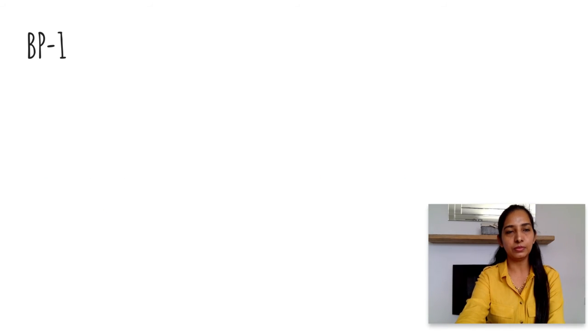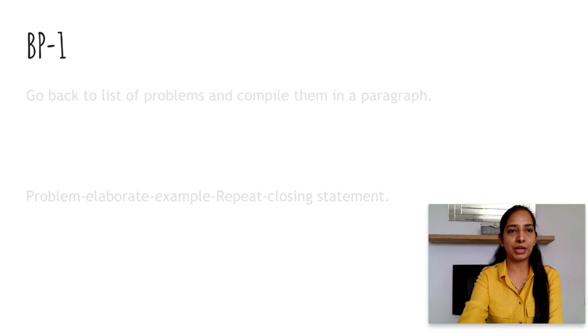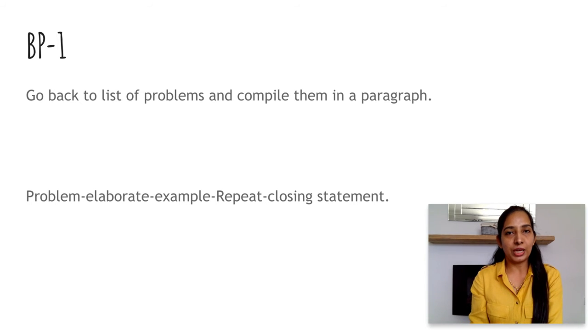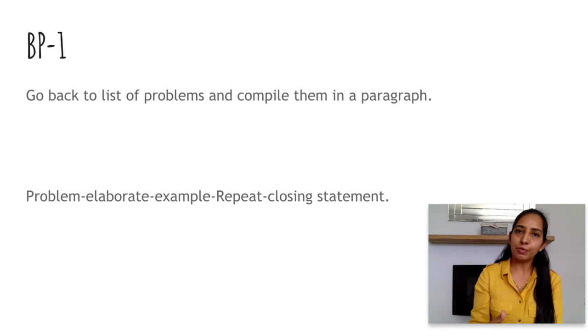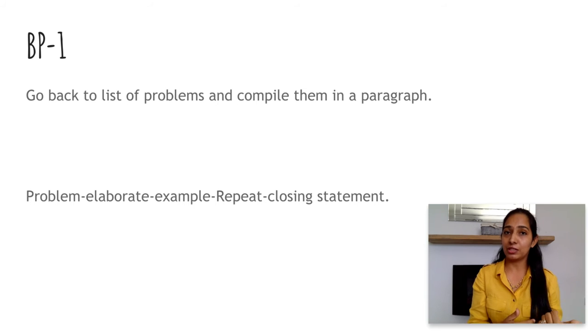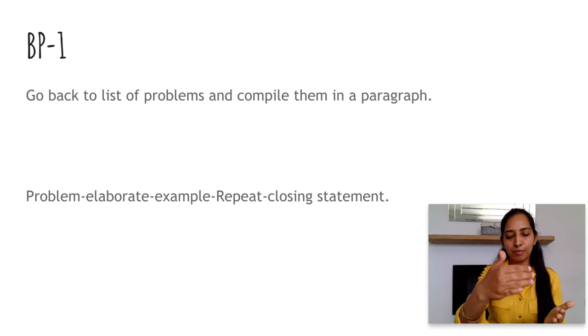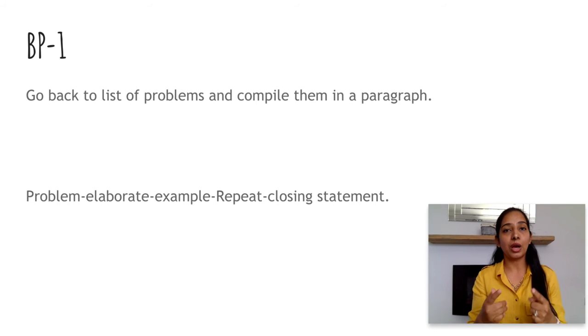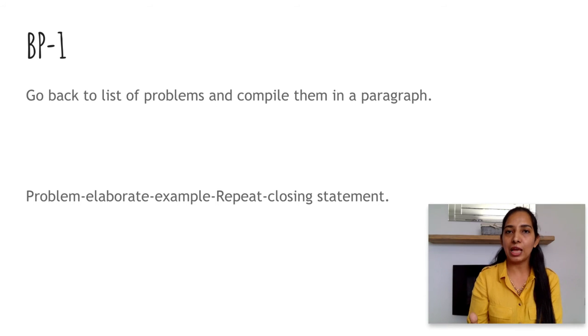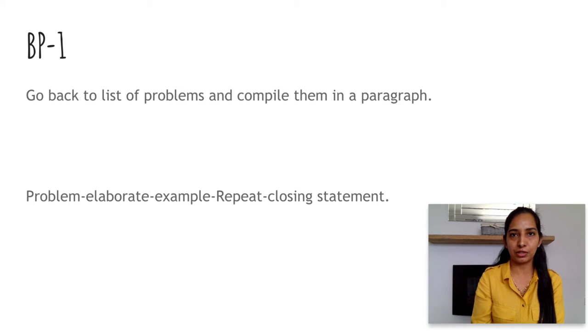Right. Then let's move to body paragraph 1. To write body paragraph 1, you go back to the problems which you have listed during the brainstorming and you compile them in a paragraph. You have to take care of the paragraph structure. It's very important, right? Paragraph structure can be: you state the problem, you elaborate it briefly, and you state an example of it.